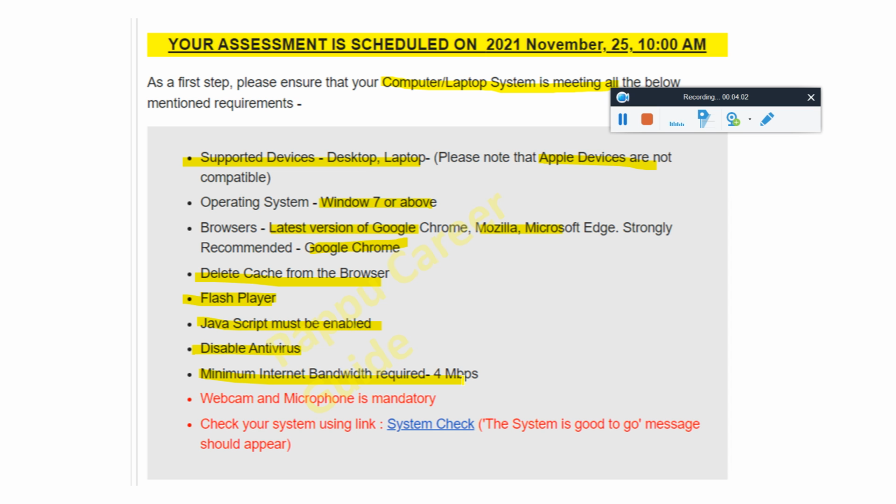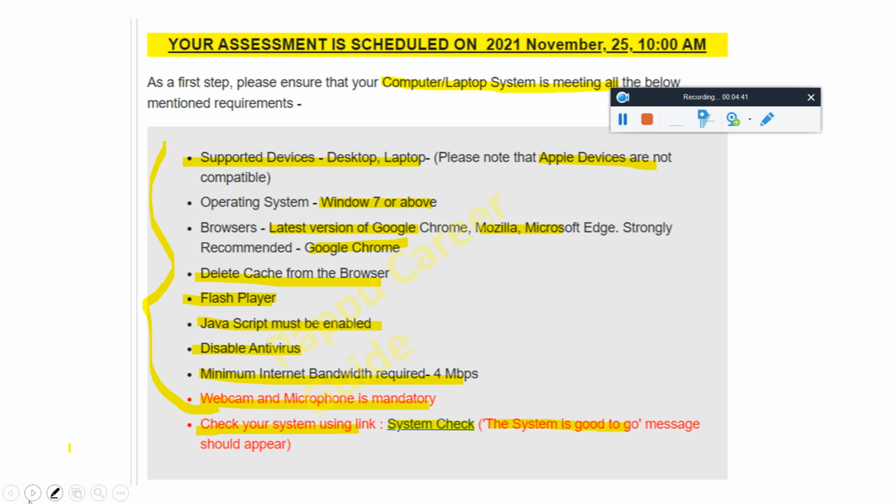A minimum internet bandwidth is required. You can also use your mobile phone Wi-Fi, but before that please inform all your friends, or set your status saying please don't call me at this time, because if someone calls your phone while you're using your phone hotspot, it will create a problem. It may happen that your internet connection will be lost. That's why I'm saying this. Webcam and microphone are mandatory. Check your system configuration using the link. You will find a link there. Just click it, and the message 'system is good to go' should appear. This will appear by default if your system meets all these eligibility criteria, so don't worry about that.